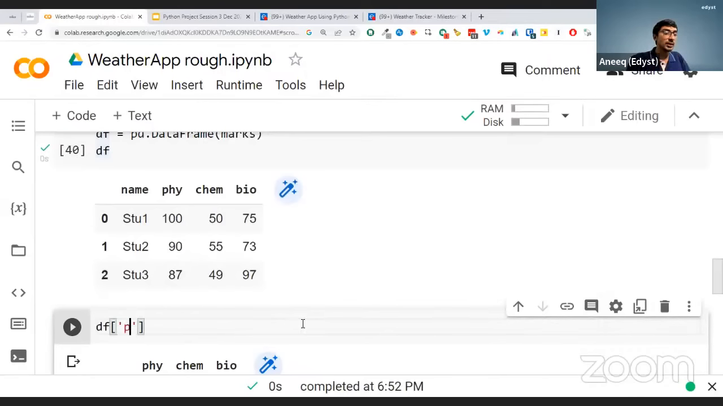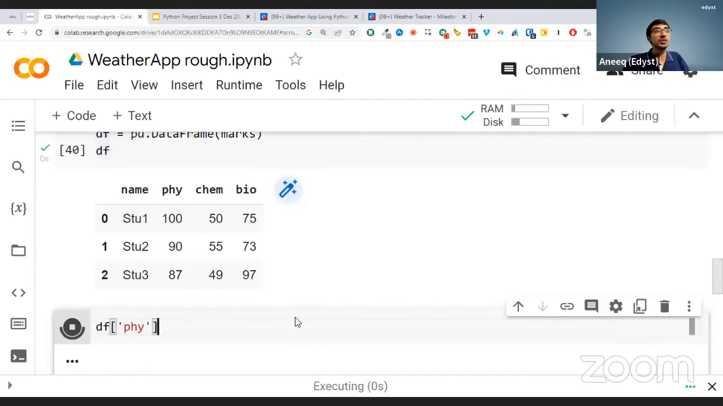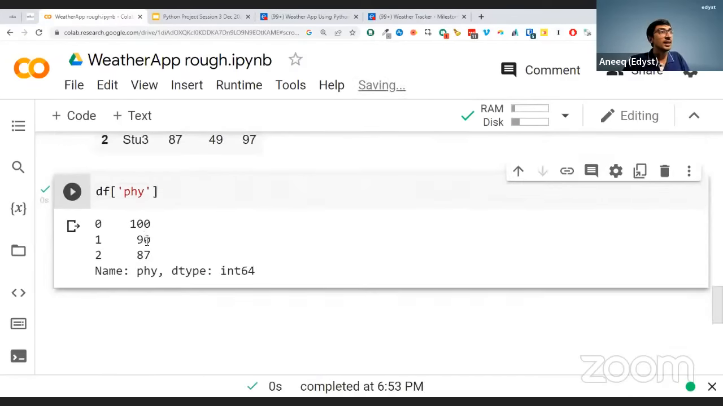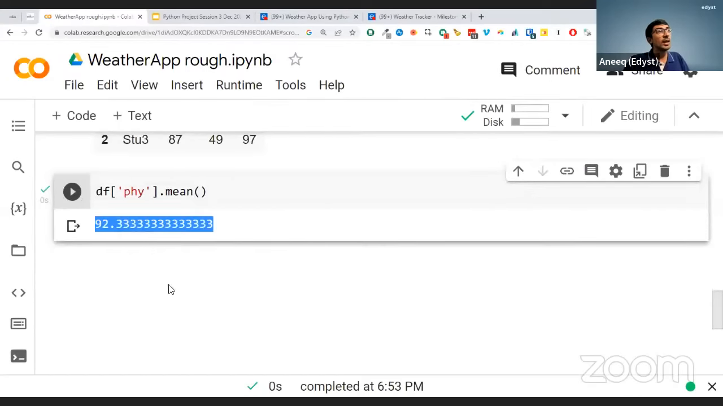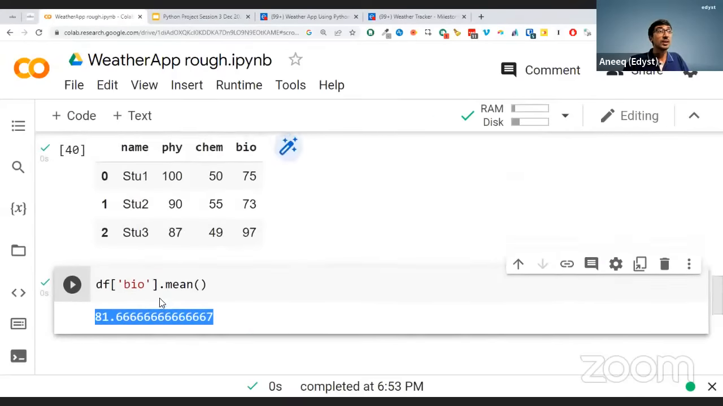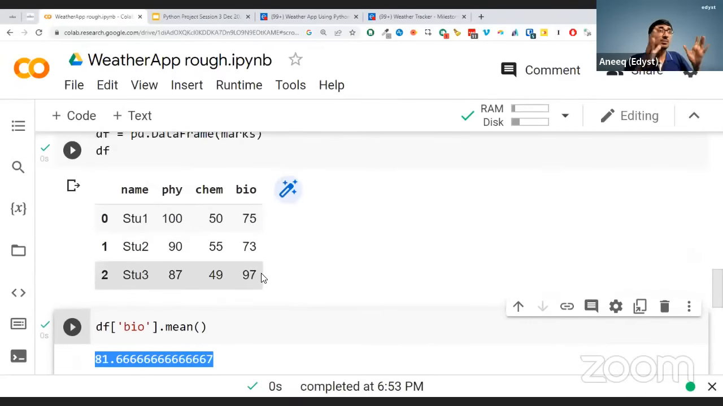One of the things that you can do, let me remove that part, is, for example, get only the physics marks. So I'll say, show me only the physics marks over here. And when I do that, I get 100, 80, 90 and 87. In fact, I can ask, what is the average of the physics marks? And I get that on average, people's marks are 92 in physics. What about in chem? In chem, average marks are 51. And what about in bio? It's 81.6 or 82.